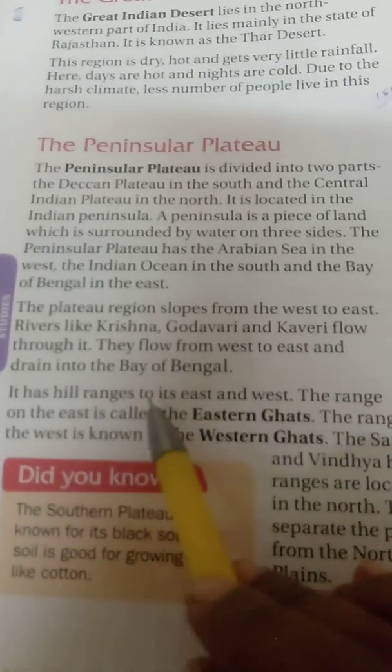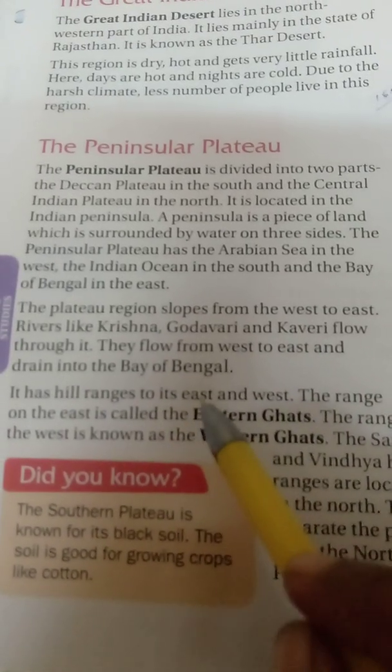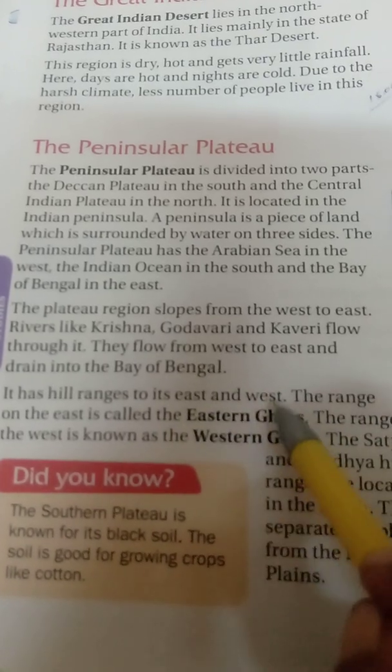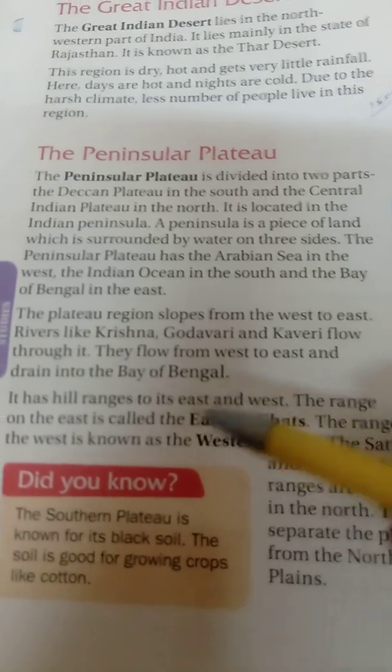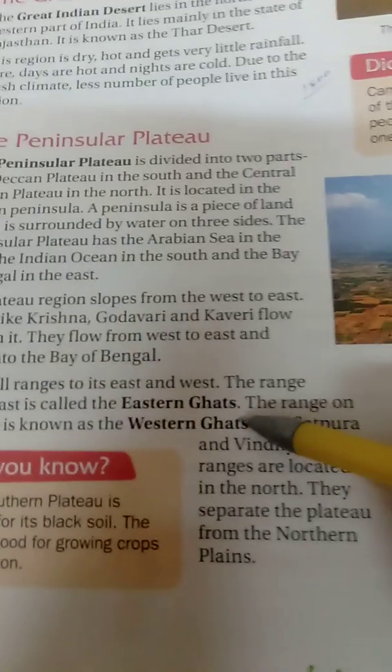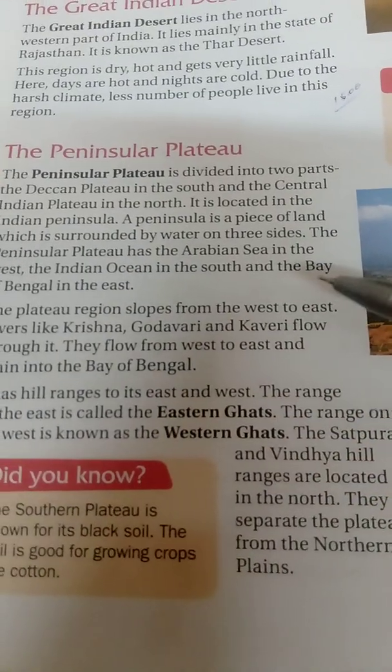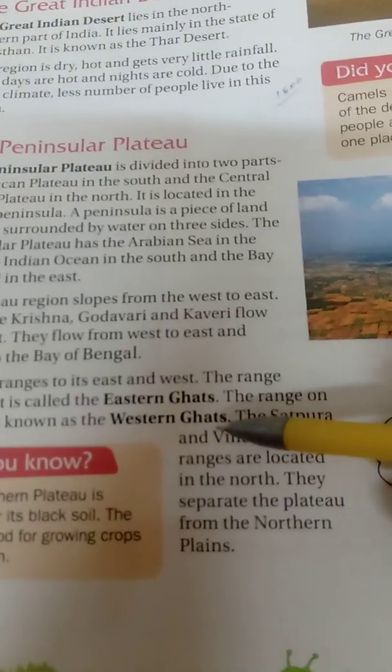Hill ranges are also located on this plateau, especially on the east and western sides. The eastern side hills are called the Eastern Ghats, and the western side hills are called the Western Ghats.